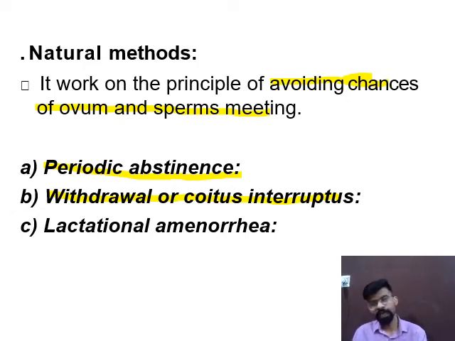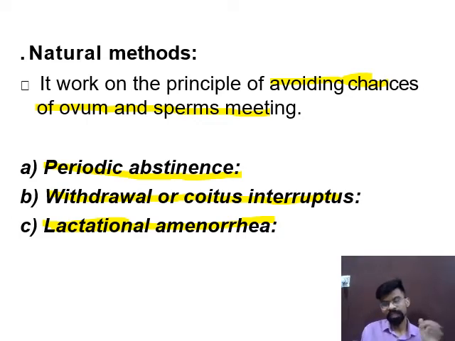Next is lactational amenorrhea. What is lactation? Lactation is a process by which a mother provides nourishment to the infant by giving milk to the baby.